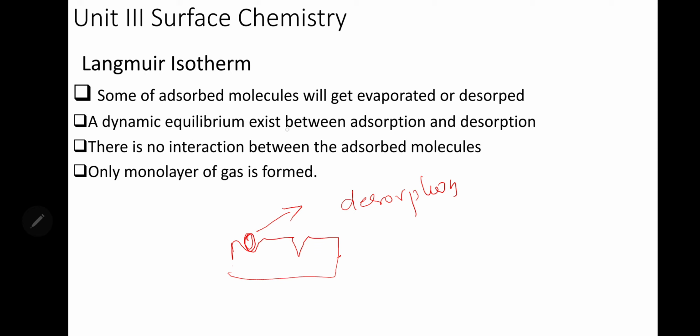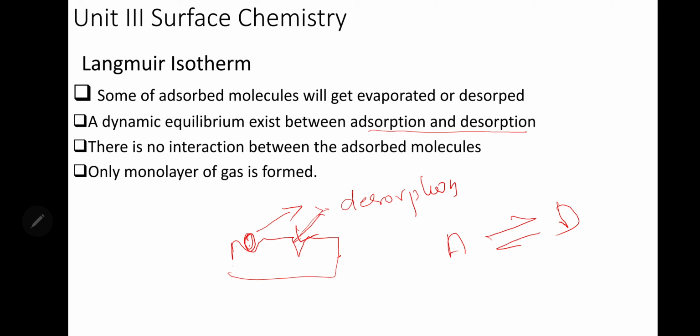And a dynamic equilibrium exists between adsorption and desorption. That is, the rate of adsorption and the rate of desorption are the same. The speed with which a gas gets adsorbed here is the speed with which a gas will be going out also. That is what equilibrium is.